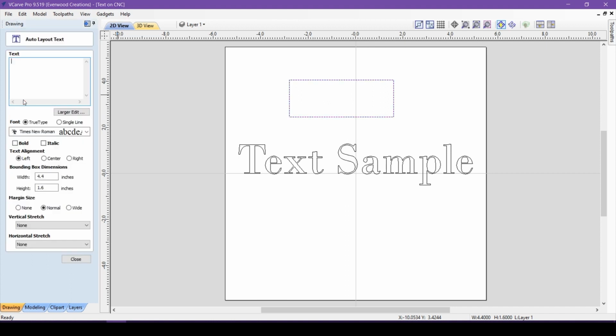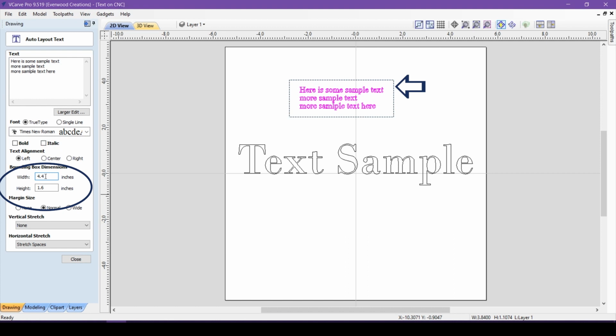Once in the tool, you can see that whatever I type appears within the object I selected and changes size as I continue to type. The font and alignment options are the same as the Edit Text function, but you see there are a few new options added below them. You can change the size of the bounding box, this invisible box the tool created that contains the text. See how the guidelines move if I change the width. Now the text will be sized to fit within this wider box.